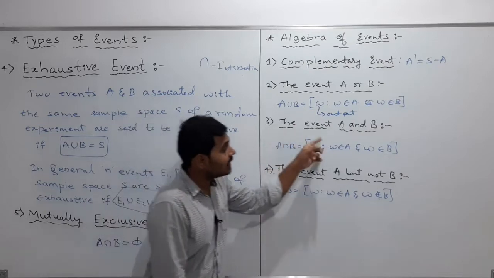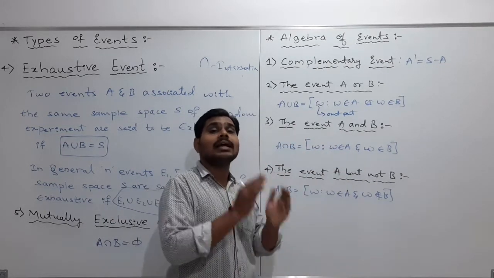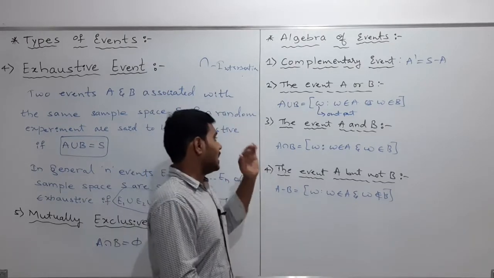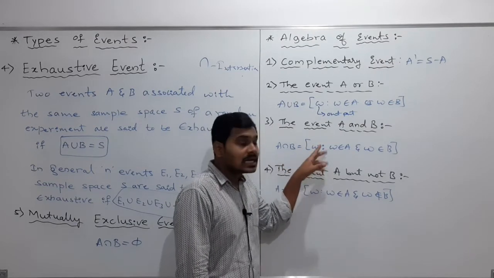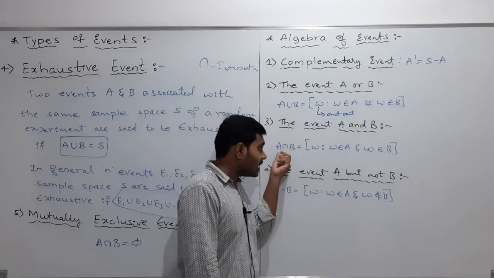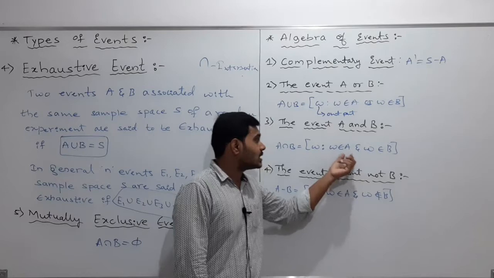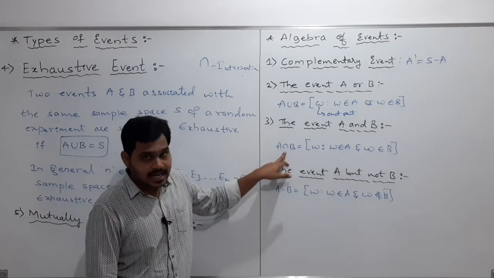Next one is the event A and B. And means the common elements between A and B, which we discussed in sets. Likewise, here also, A intersection B is the collection of all outcomes such that the outcome must be in the event A and also in the event B. That is nothing but the common outcomes between A and B, and this is the symbol for A and B.